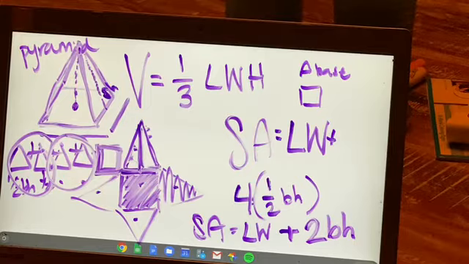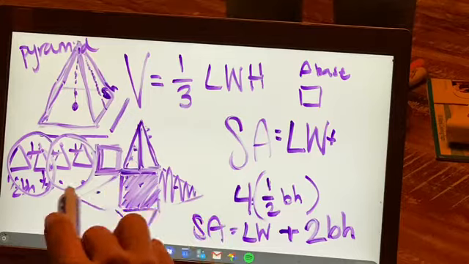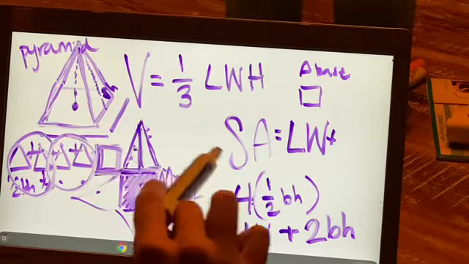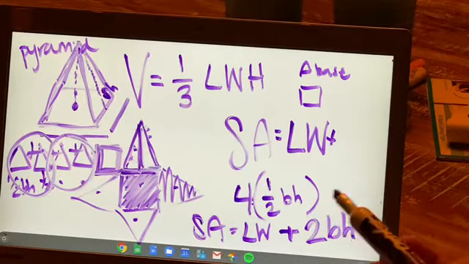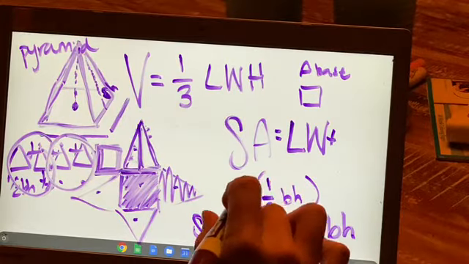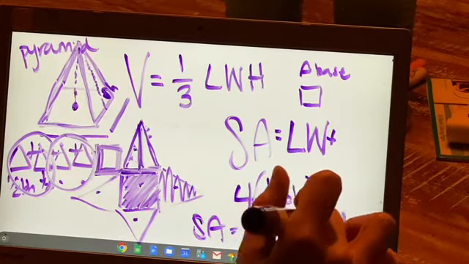This is probably the craziest thing that we've had to do recently, ever since you guys learned those formulas for the 3D shapes, which you did great with. But please send me a message if any of this is too weird, and I can go over this pyramid thing again. There's going to be one on your practice review sheet, so don't worry. You're about to get some practice on this.